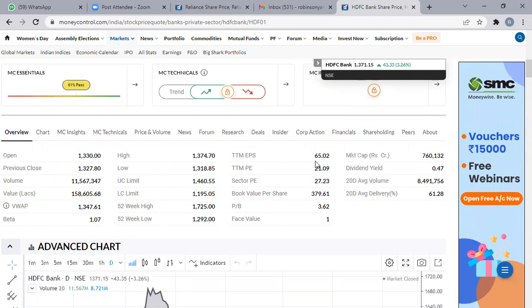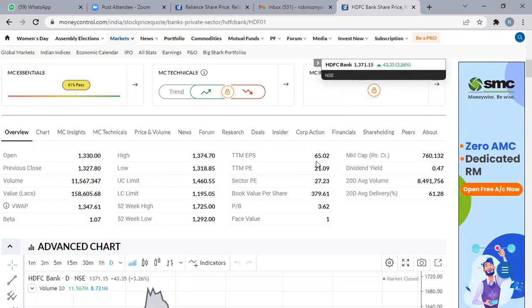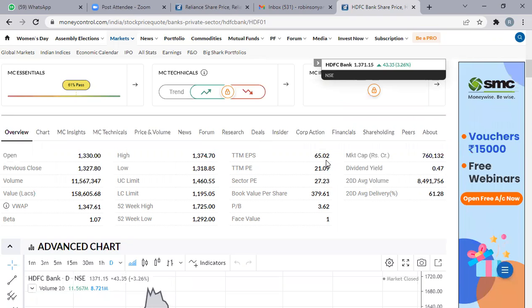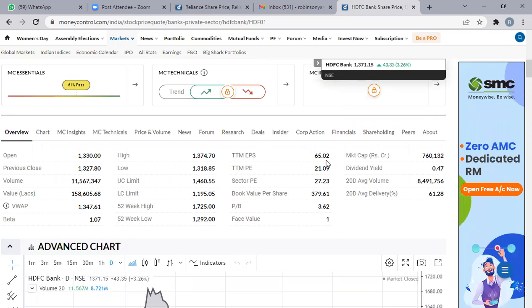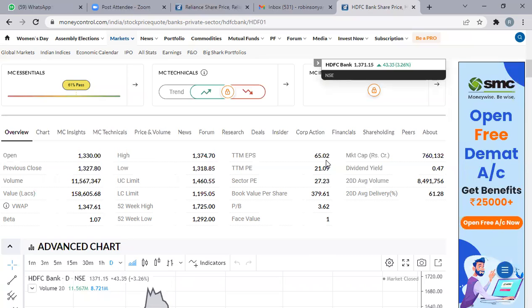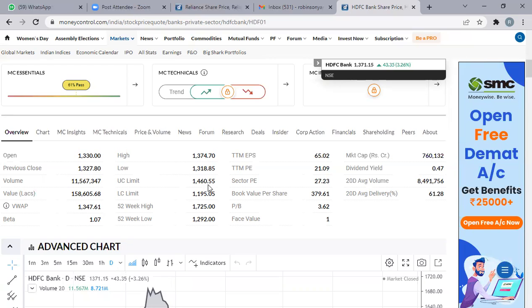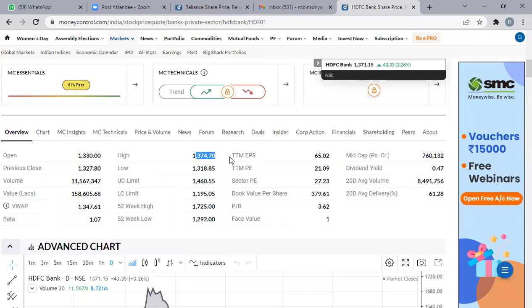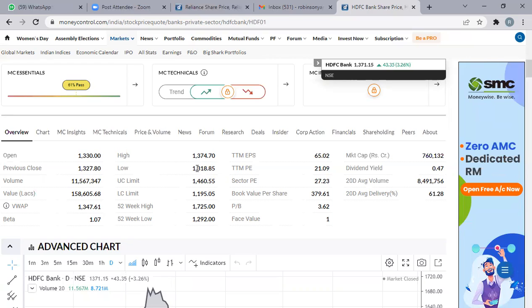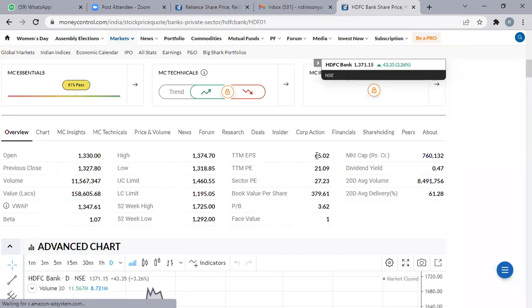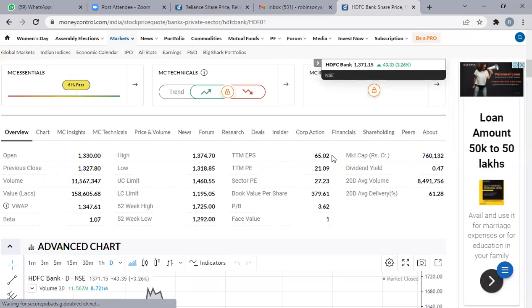So share price is 1,371. EPS is 65. 1,371 divided by 65. So the P by E ratio of HDFC Bank. Look at this, somewhere here, 1,374 or low and high, in between this it will be there. 1,371 divided by 65. So how much am I getting? I'm getting a P by E ratio of 16. You note it down. For HDFC, P by E is equal to 16.